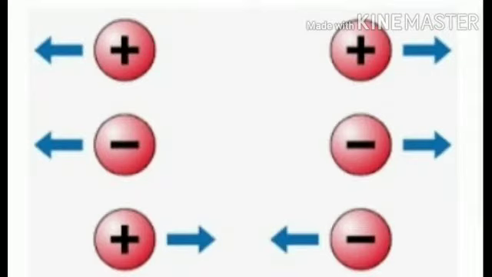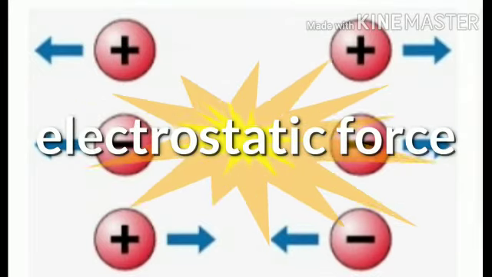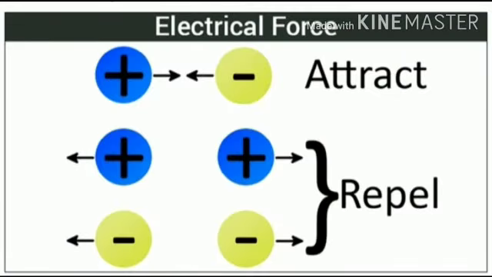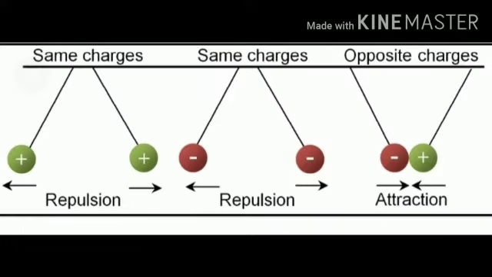The last one is electrostatic force. The force exerted by an electrically charged object is called electrostatic force. Two types of charges are there in the object, positive charge and negative charge. When the same charges come together, that means positive positive or negative negative, then there is repulsion between the objects. And if opposite charges come closer, that means one object is positively charged and the other is negatively charged, then there is attraction between the objects.